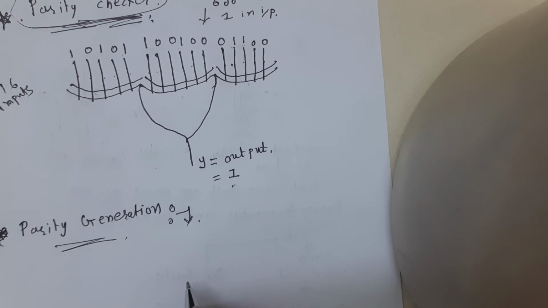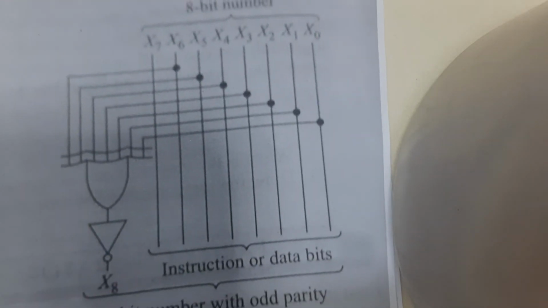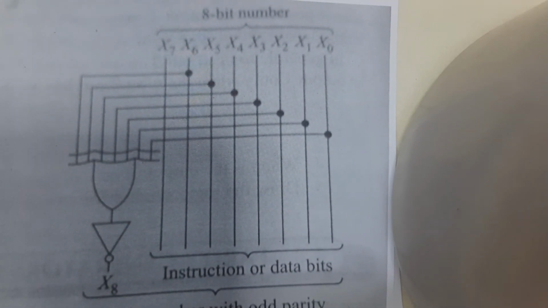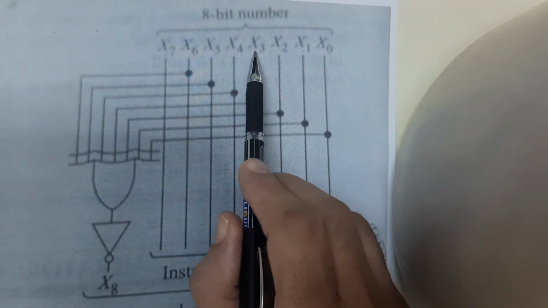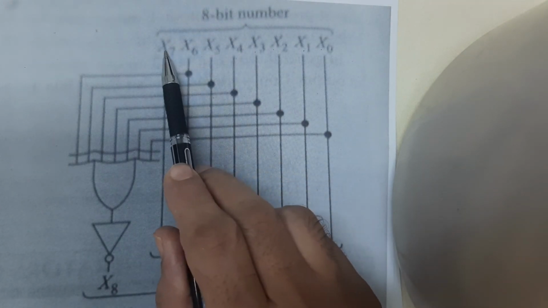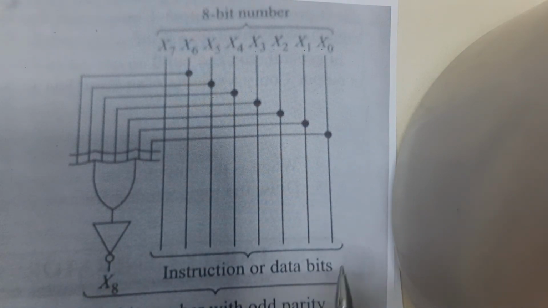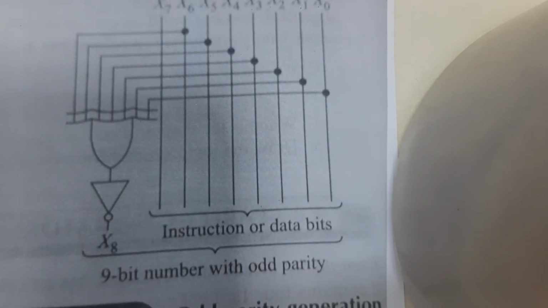For example, this is our figure. This is your 9-bit number with odd parity. 1, 2, 3, 4, 5, 6, 7, 8 and this is your 9. So this is known as a 9-bit number with odd parity.